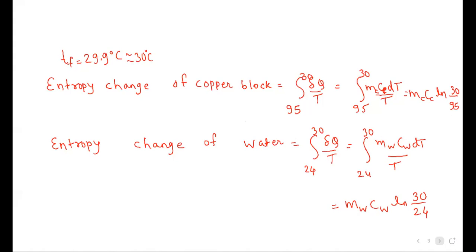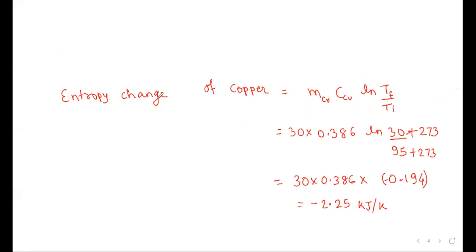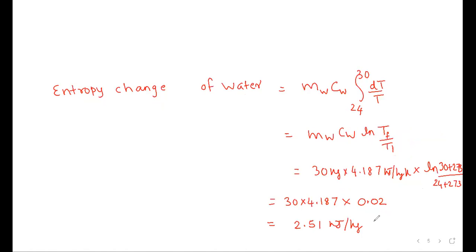So we had solved it here. You look at this, the entropy change of copper, m C ln T by Ti. Note that this T has to be taken in Kelvin. So this T is converted into Kelvin, and I get the entropy change of copper as minus 2.25 kilojoules per Kelvin. This negative sign indicates that the entropy of copper has decreased because heat has been lost by the copper.